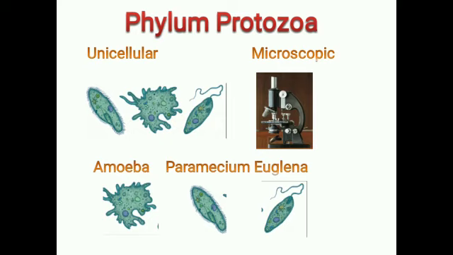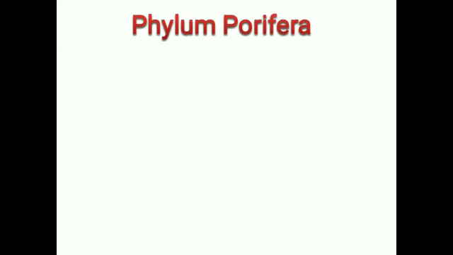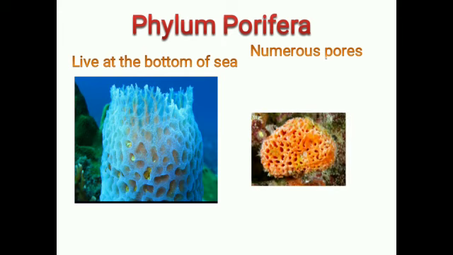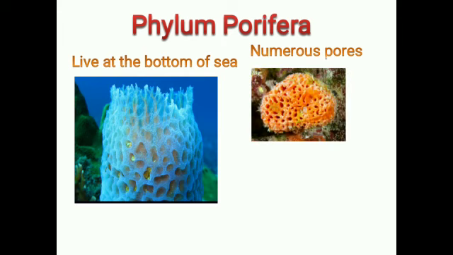Now the next phylum is Phylum Porifera. They live at the bottom of the sea. You can see in this picture. And they have numerous pores on their bodies. The diagram shows the numerous pores. And Porifera are commonly known as sponge.